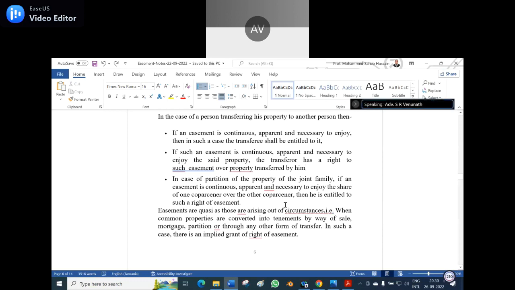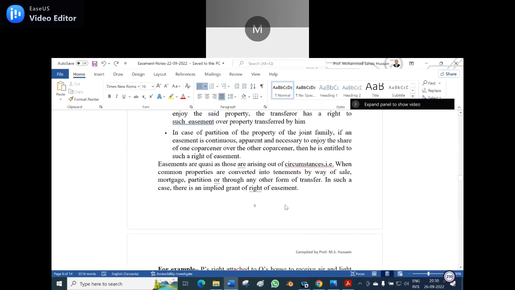Yes. Good. Easements are quasi, those arising out of circumstances. When common properties are converted into tenements by way of sale, mortgage, partition, or any other form of transfer, in such a case there is an implied grant of right of easement.